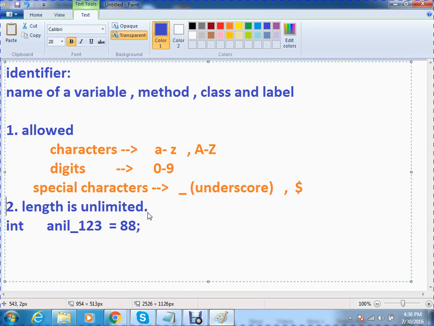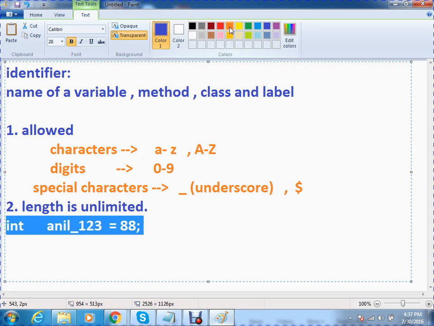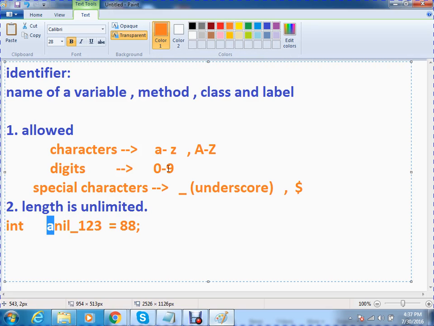Now number one, take A. It is within our allowed range of characters. N, yes. I, yes. L, yes. Now underscore, it is our allowed special character. Yes. 1 is our allowed digit. Then 2, allowed digit. Then 3, allowed digit. Now this is a valid variable, no doubt.